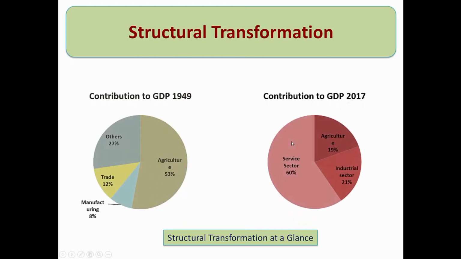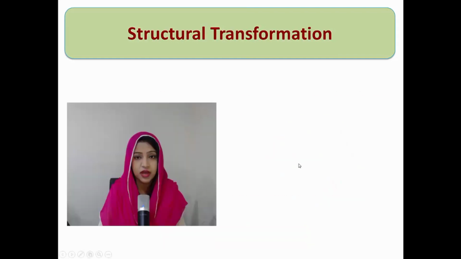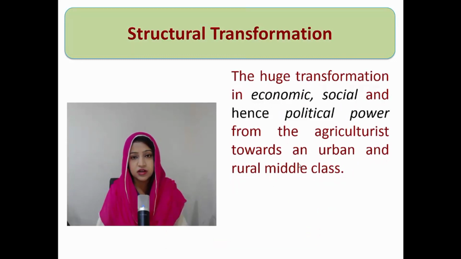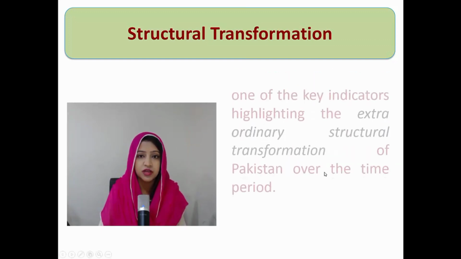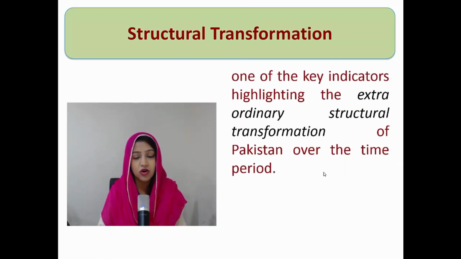This slide shows two different pie charts: what the GDP contribution of different sectors was in 1949, and what it is in 2017. In 1949 the agriculture sector was the major contributor, then came others, trade and manufacturing. But in 2017, the major contributing sector is the services sector. So this picture, this pie chart, this one indicator shows at a glance how the economy has structurally transformed, or you can say there has been a huge transformation in terms of economic, social and political power from the agriculturist population towards an urban and rural middle class. This is one of the key indicators that highlights the extraordinary structural transformation of the Pakistan economy over the time period.